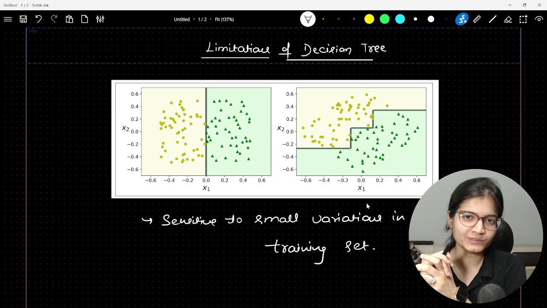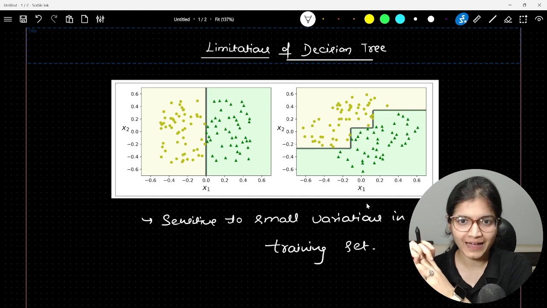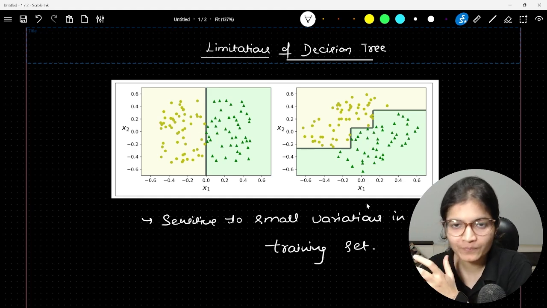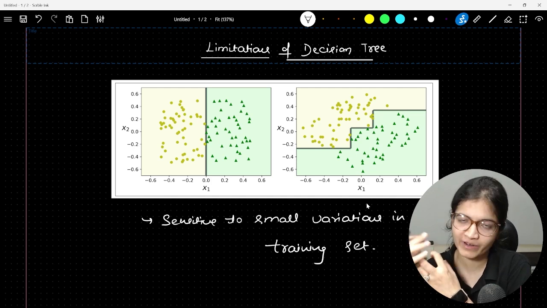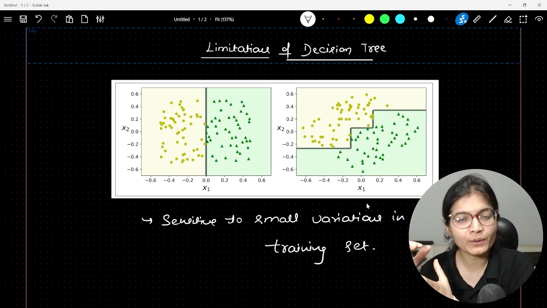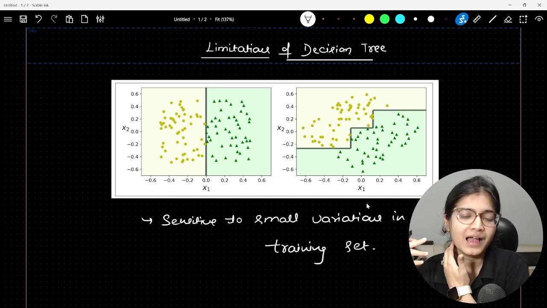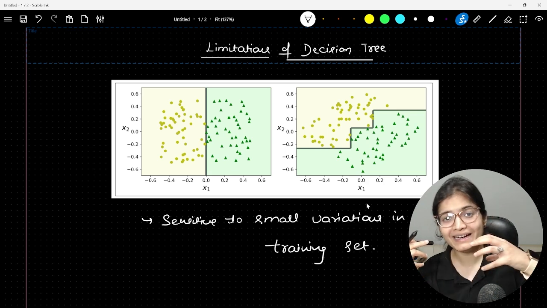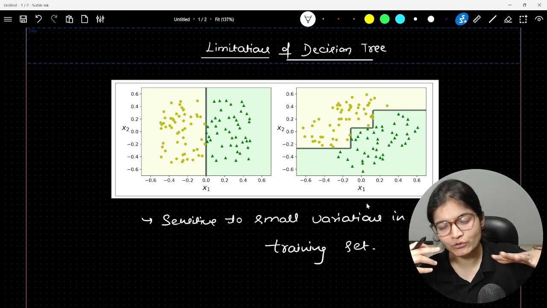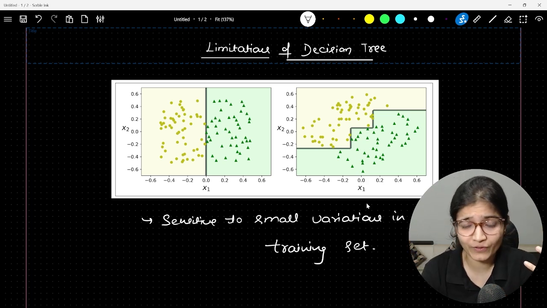Now, as I told you, in a decision tree there is a major problem, which is overfitting. I have already explained that overfitting is something in which, at the time of training the algorithm or the model with the help of a decision tree, you get a better accuracy and a better classification report, let's assume. And when that model encounters a new test set, you observe a downgrade in accuracy, or the error automatically increases hugely.